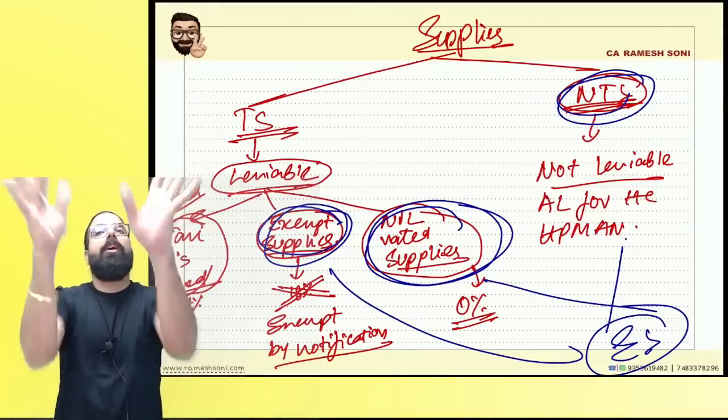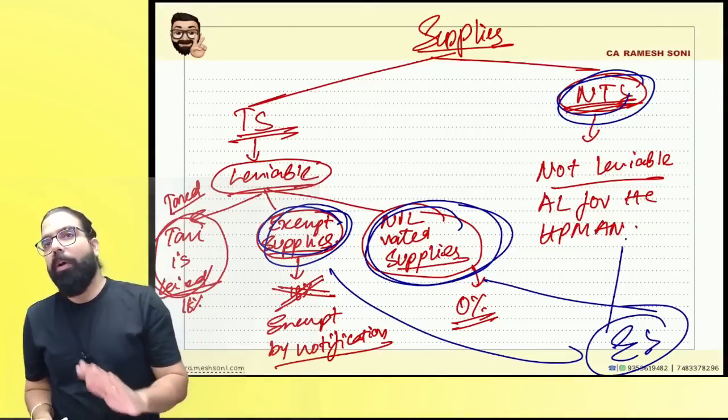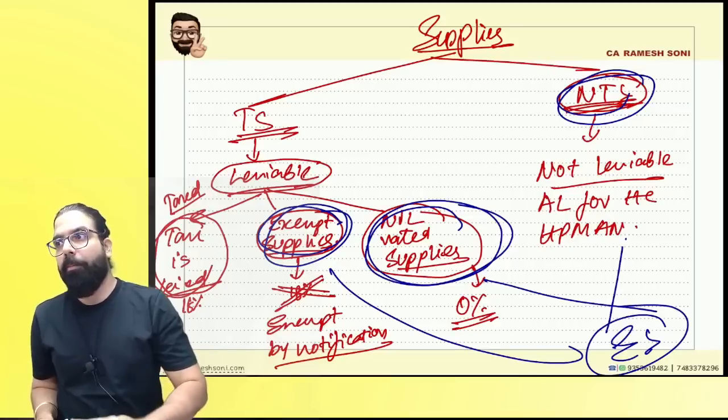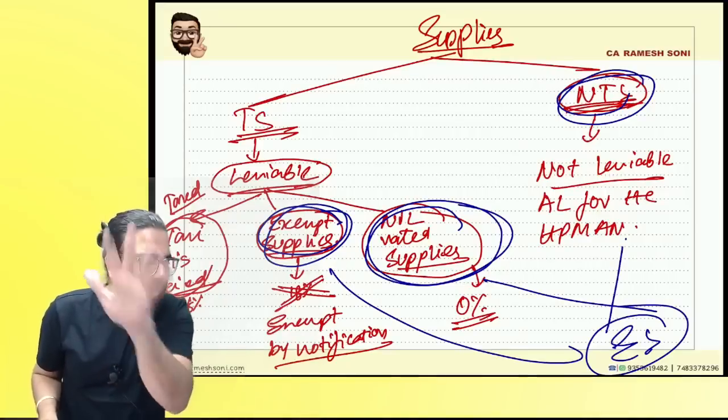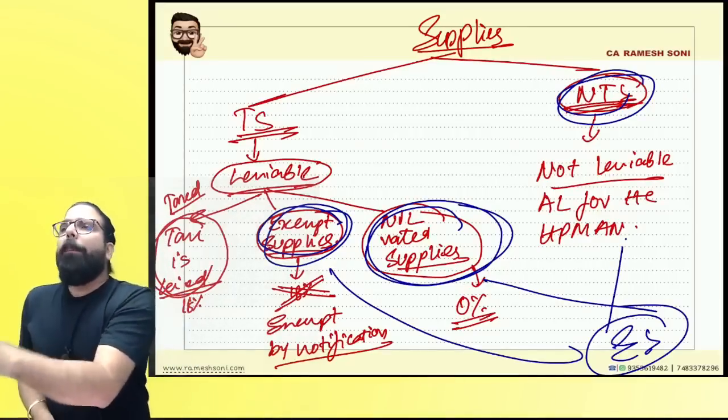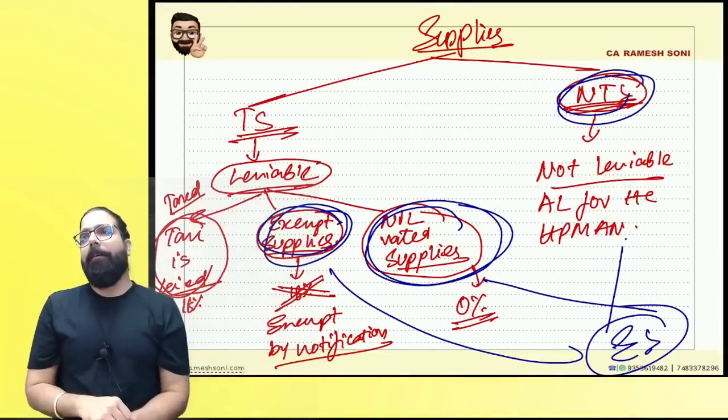But actually, in GST, there are only two types of supply. I don't want this confusion with anyone. That is why I've gone ahead and taught in detail. Everybody got it. People watching at home, are we 100% clear? Can I go ahead? Now people tell me, sir, zero rated supply.